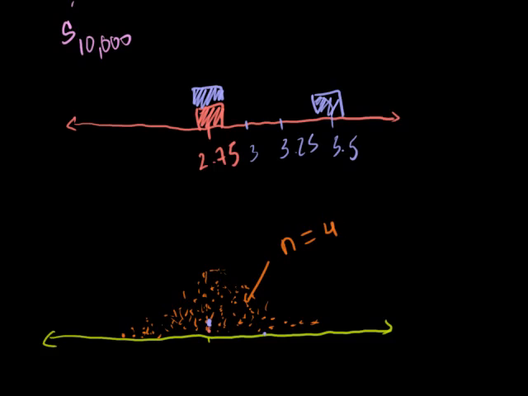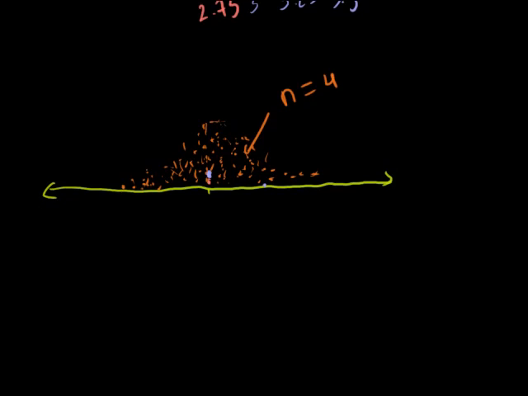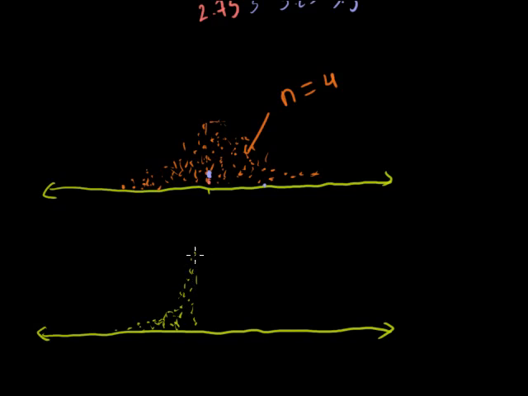Now, if I did the same thing with a sample size of maybe 20. So in this case, instead of just taking 4 samples from my original crazy distribution, every sample, I take 20 instances of my random variable, and I average those 20, and then I plot the sample mean on here. So in that case, I'm going to have a distribution that looks like this. And we'll discuss this in more videos. But it turns out if I were to plot 10,000 of the sample means here, I'm going to have something that, two things. It's going to even more closely approximate a normal distribution.